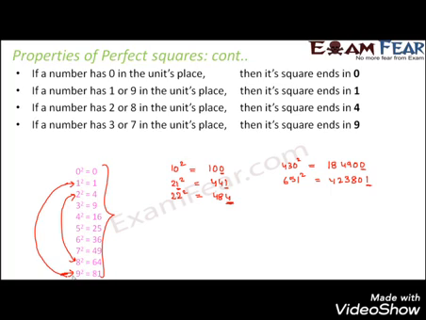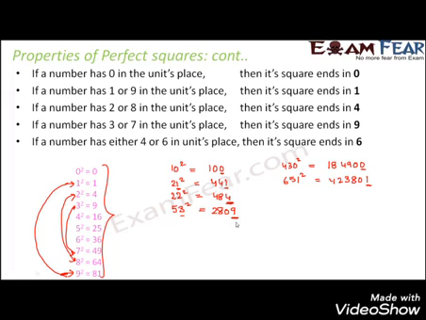If a number has 3 or 7 in its units place, then the square would end in 9, like 53 square. The value of 53 square is 2809. So you see, since the number ends in 3, its square ends in 9.